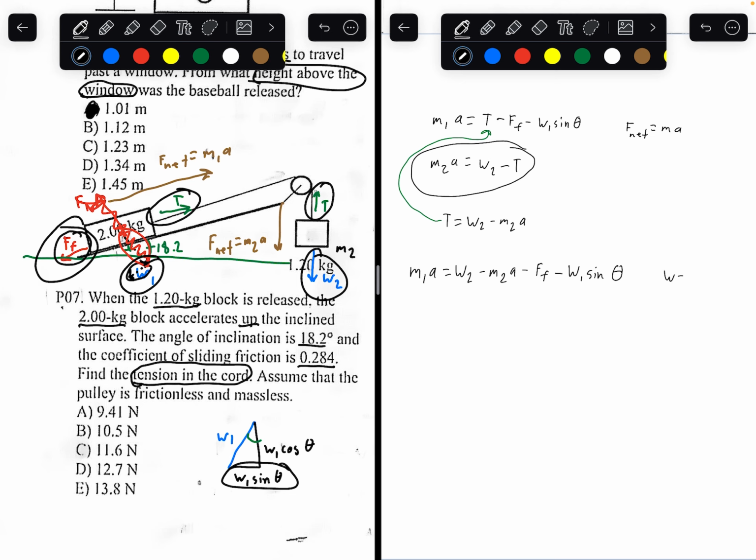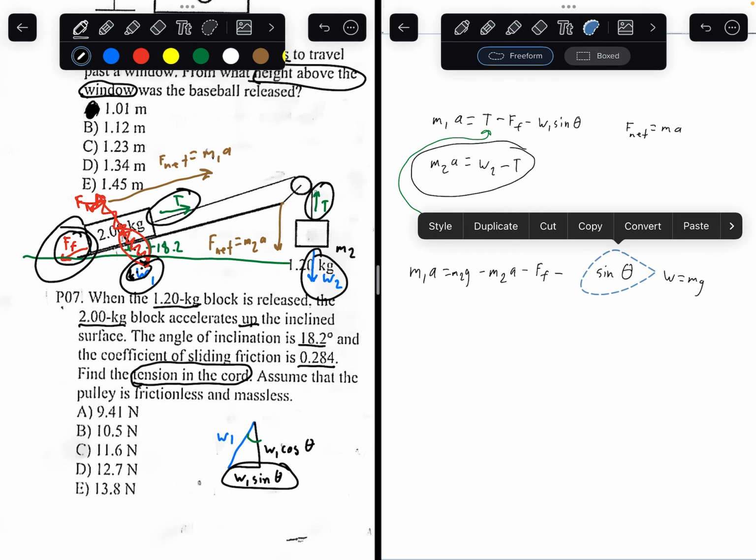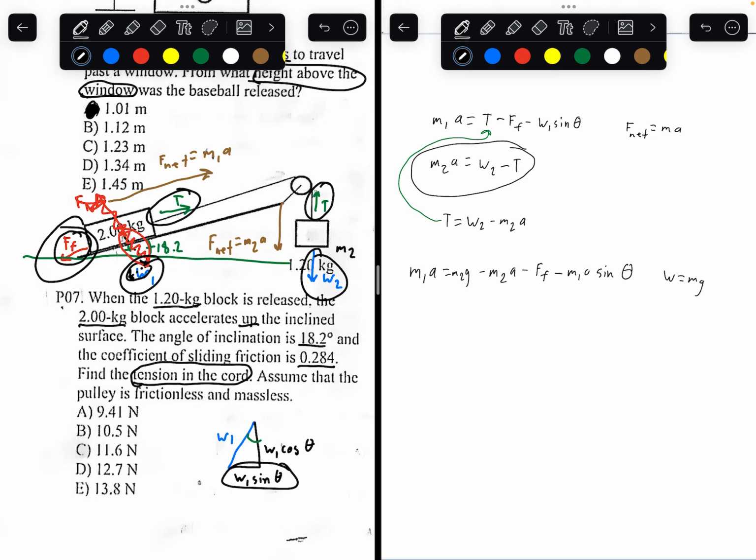We know weight is equal to mass times gravity, so we can replace the weight forces with mass times gravity. This would be m2g, and this here would be m1g. Now let's move this to this side. You're going to get mass of 1 times acceleration plus mass of 2 times acceleration equals mass of 2 times gravity minus the force of friction minus the mass of 1 times gravity times sine theta.